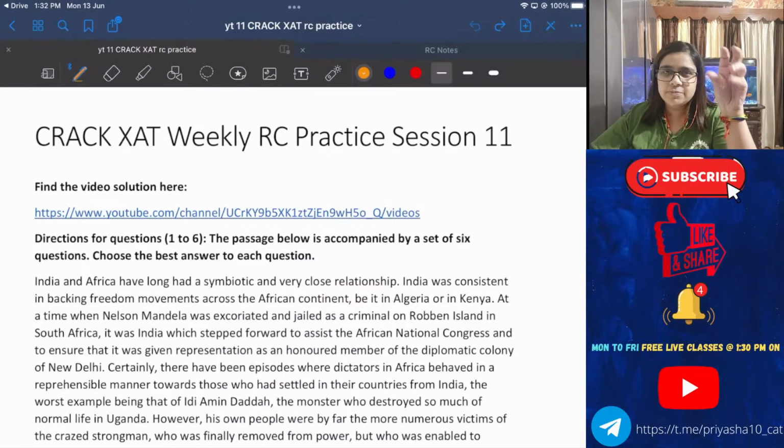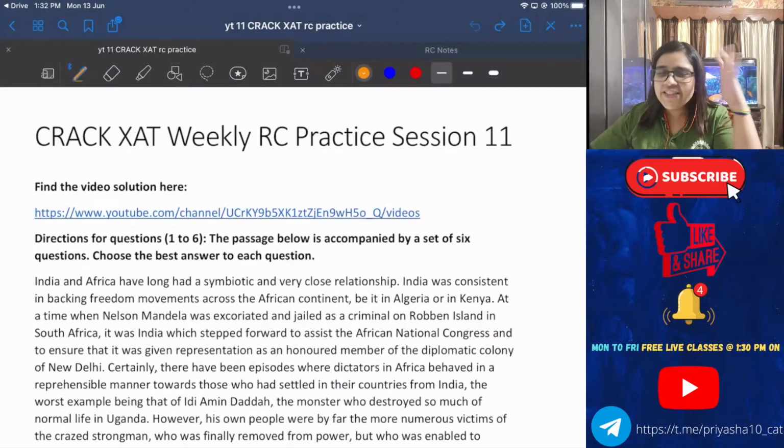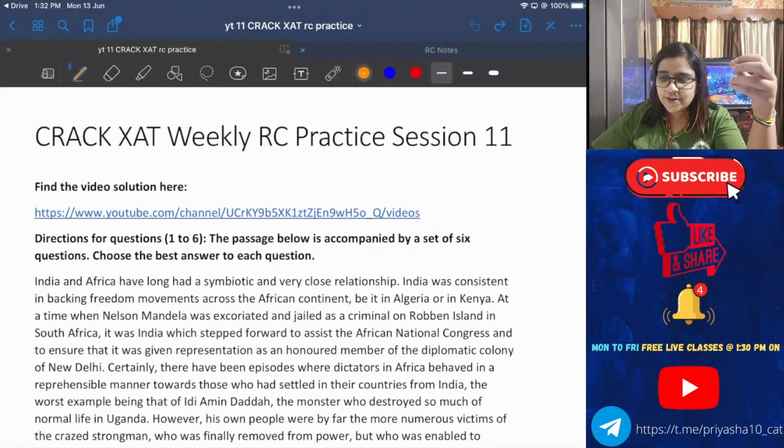Just give me a term: easy, moderate, or difficult. Yes Riya, but before I say anything about this passage, I want you people to give a judgment on it. What do you think about it?